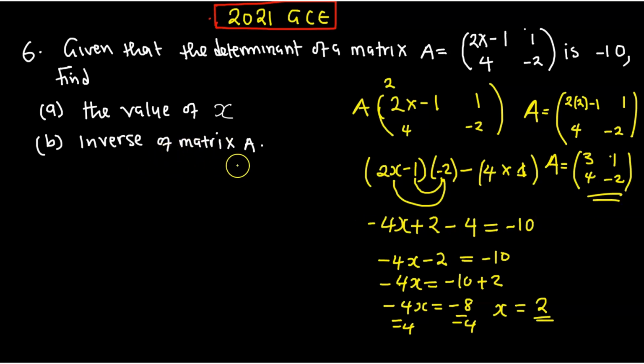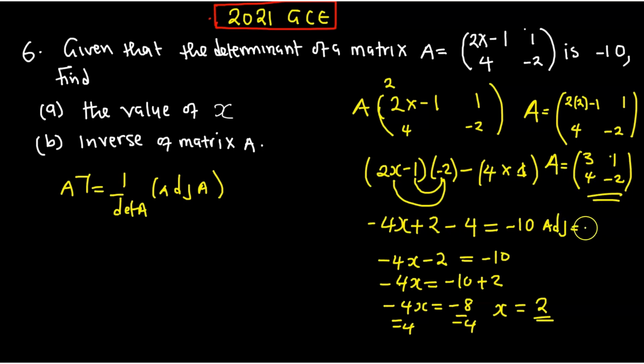Now let us find the inverse for A. So the inverse of A is equal to 1 over the determinant of A multiplied by the adjoint of A. Okay? So what is the adjoint for the original matrix? The adjoint of A is equal to what? This swap, you're going to have negative 2, then 3 there, then negative 4, then negative 1 there. So it's the adjoint. So you're going to multiply.